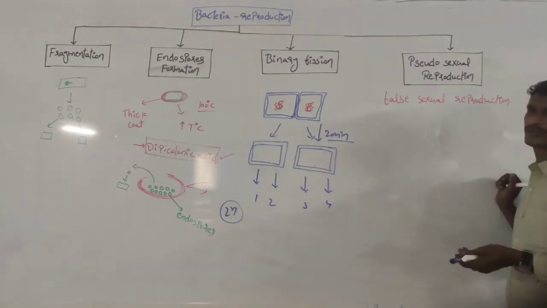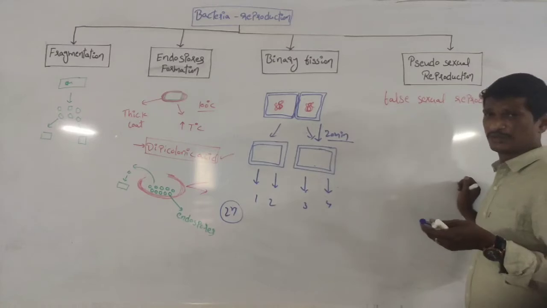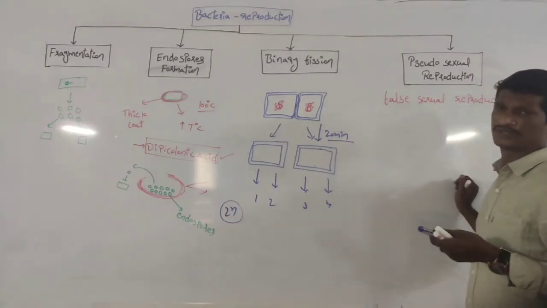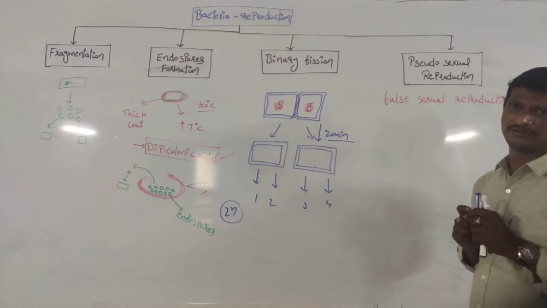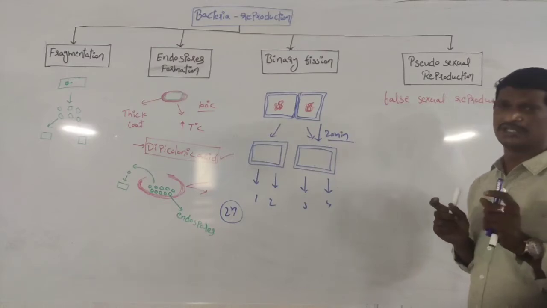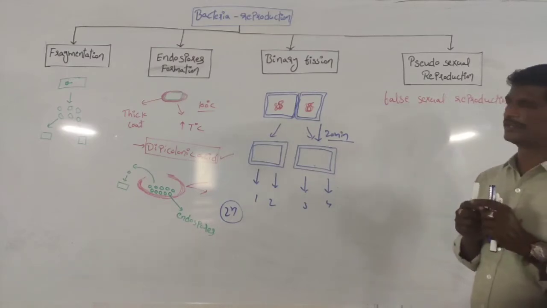In any reproduction process, new cells are produced. See, asexual reproduction means there are no new genes and no fusion of male and female gametes.